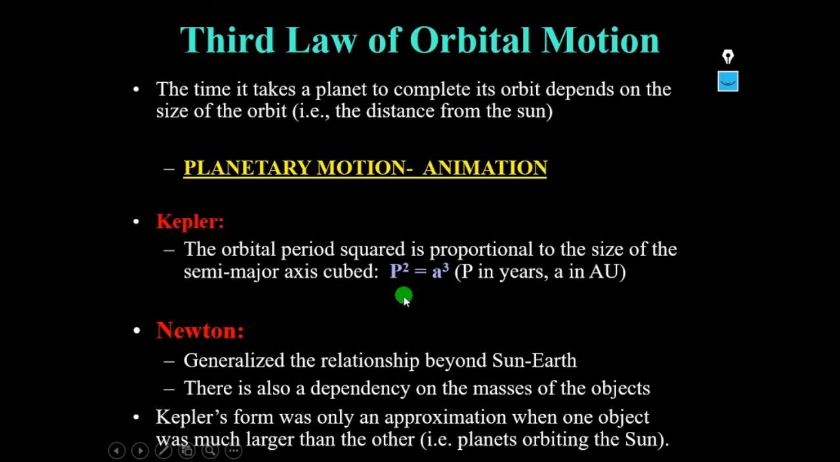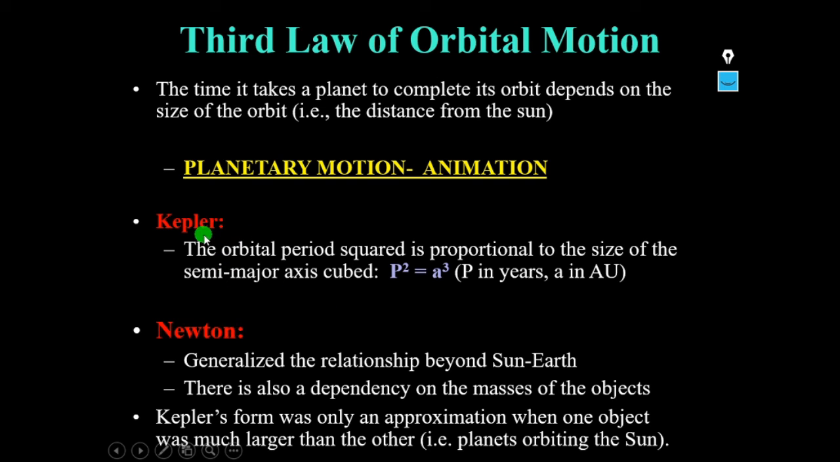Let us say the time period is P, so the square of the time period is P square, and let us say the semi-major axis is A, so the cube of the semi-major axis is A cube. So P square is equal to A cube. This time period is in years, whereas the semi-major axis is in units of astronomical units. So this is given by Kepler.